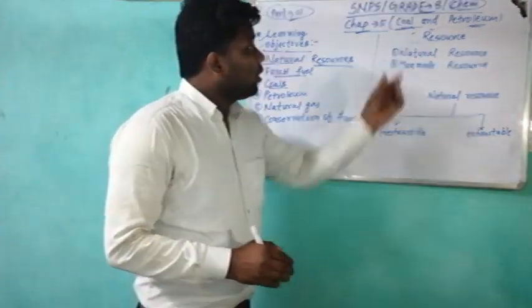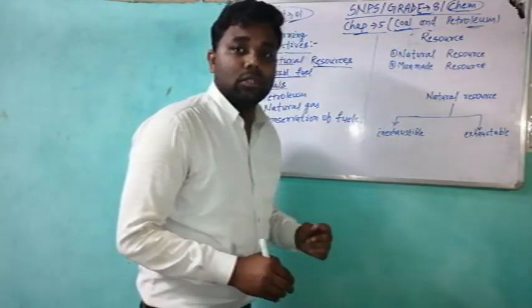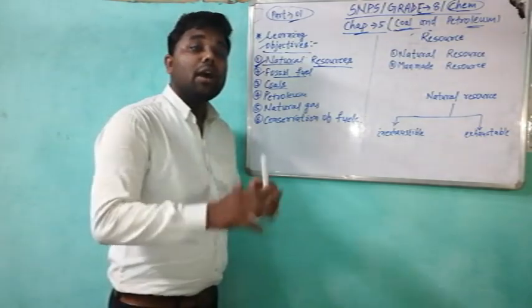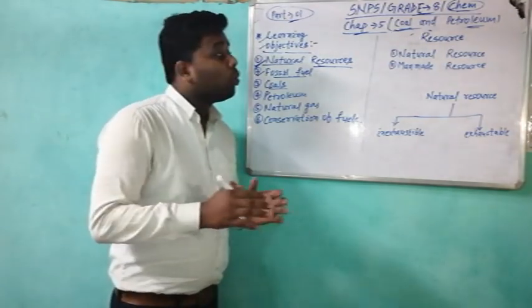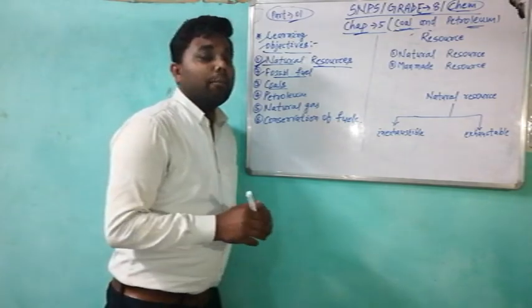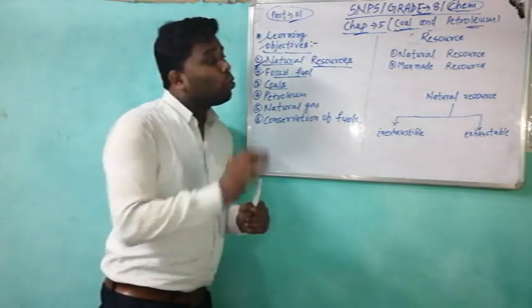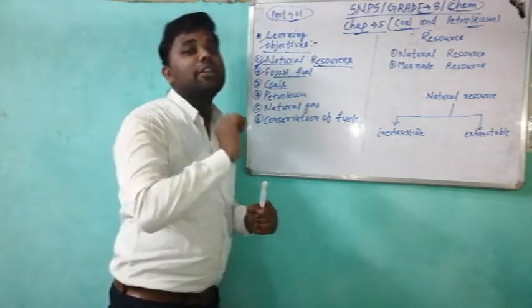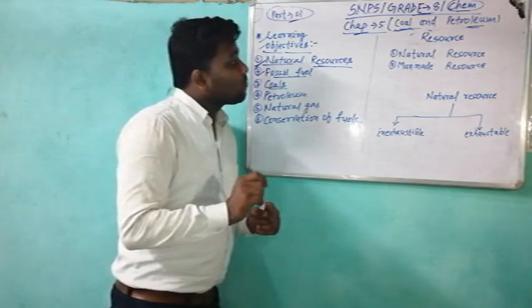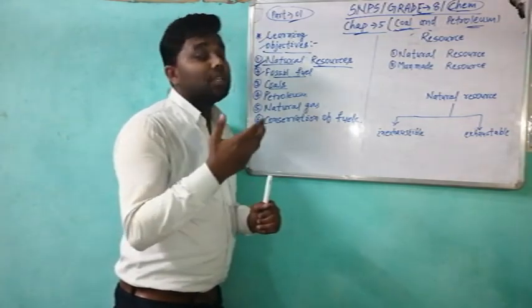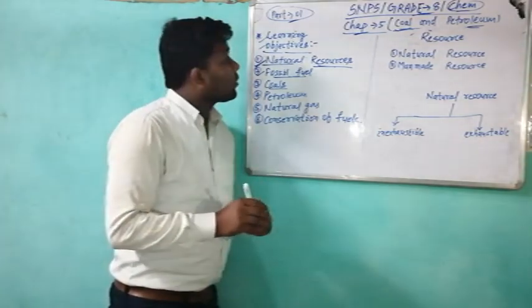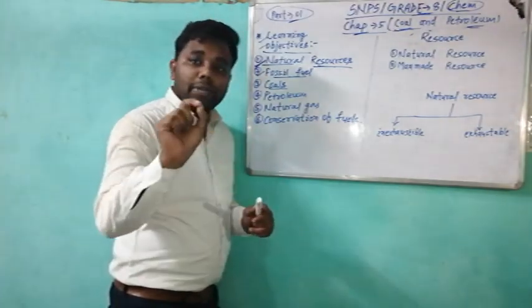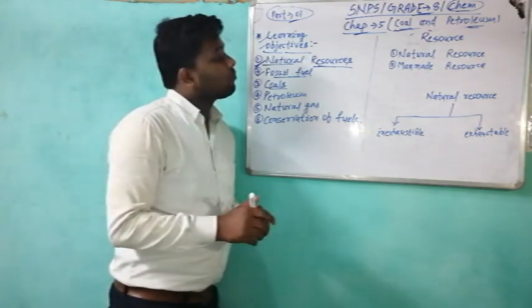So coal and petroleum are the most important things in our life. Our whole life is a little bit based on these resources. Coal and petroleum are natural resources. We will study in this chapter what coal is and what petroleum is. So again, I want to make sure that you pay attention to this lecture.